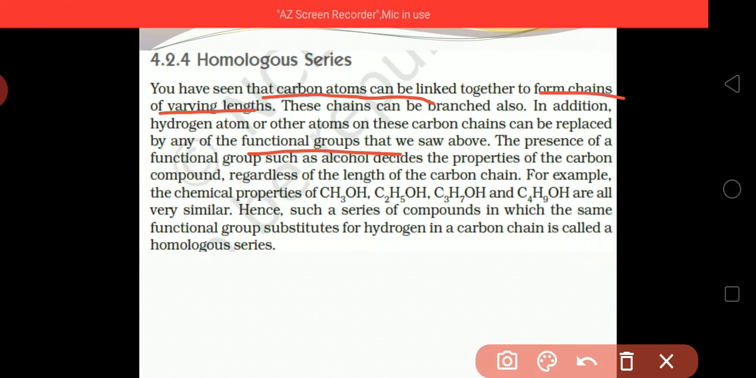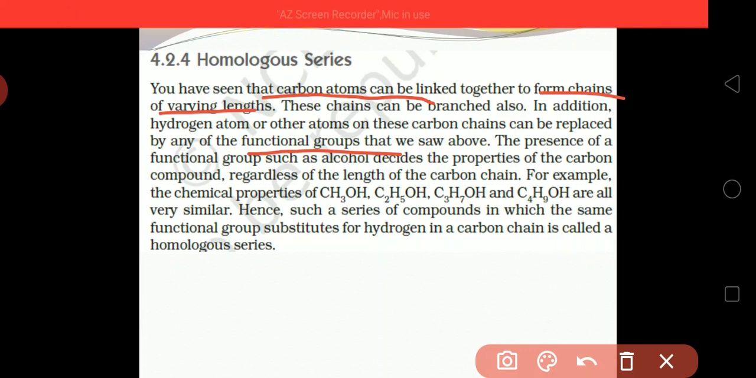Hydrogen gets substituted by a different functional group. There are many types of functional groups, which we studied yesterday: alcohol, aldehyde, halogen, ketone, as well as many other functional groups that can be placed in place of hydrogen.